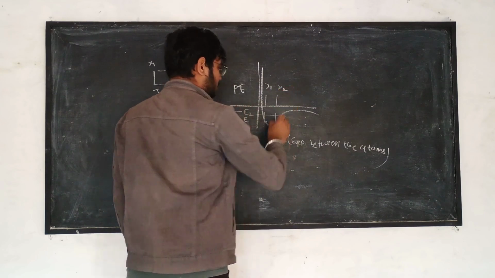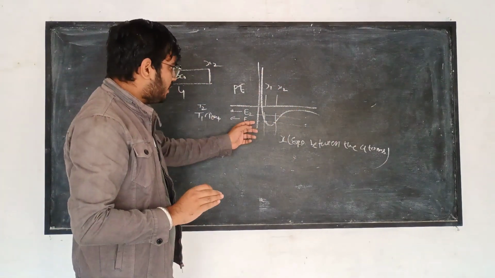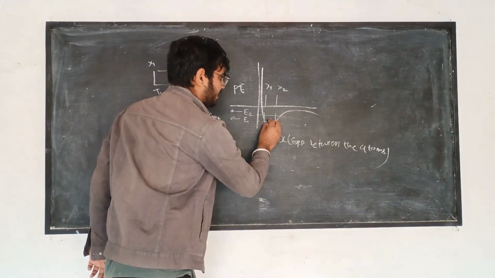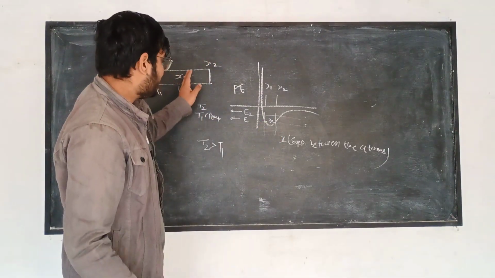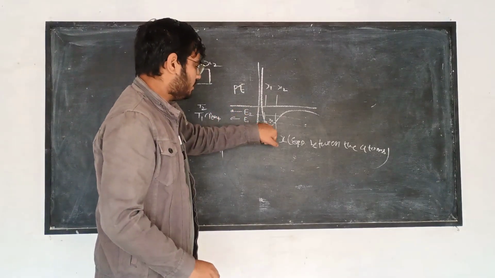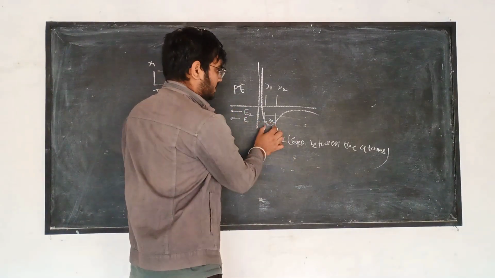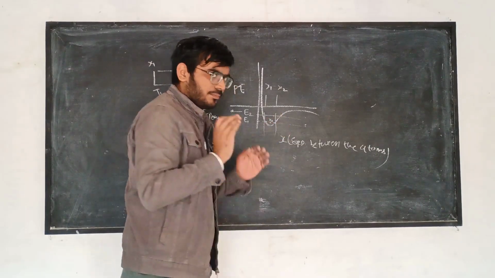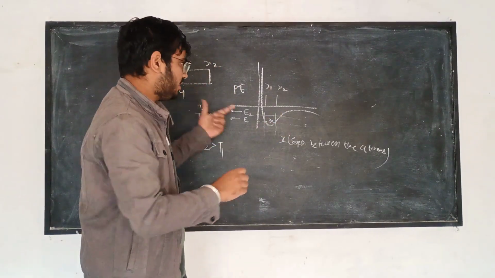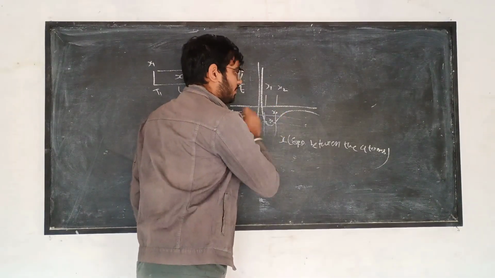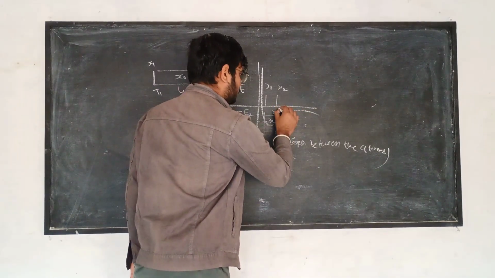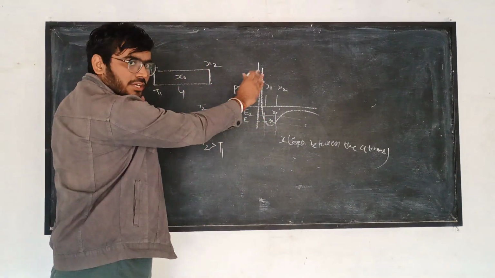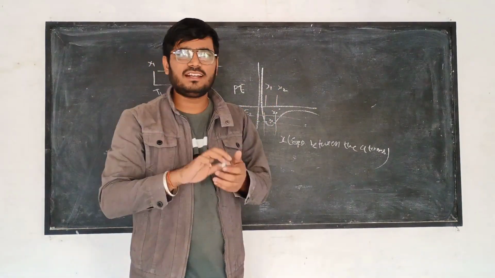Carefully see that when you increase the temperature of a body, its mean point shifts, because this length is greater than this length. So the mean point, or the mean separation of the body, will shift. It comes out to be here, and in the next case it comes out to be here. So the mean point of the energy curve changes, which means the length of the body increases. This is the main concept behind thermal expansion.